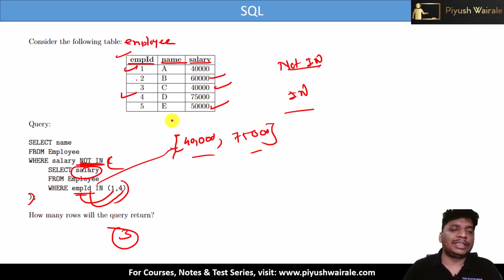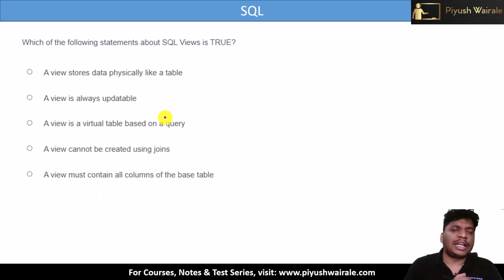Please go through my lectures, I have discussed this in detail. A simple question you can expect for 2 marks, based on IN and NOT IN. Let's try to solve this question.